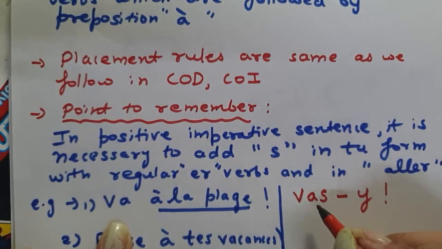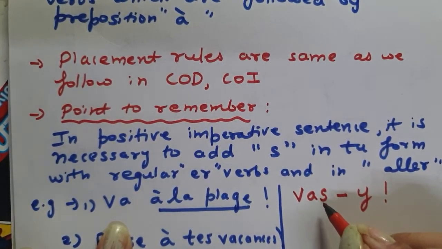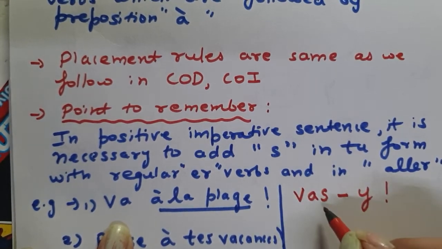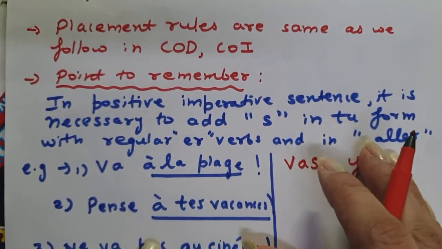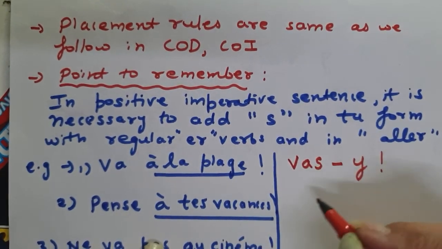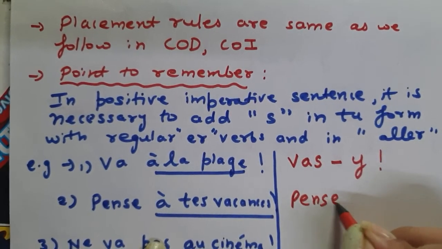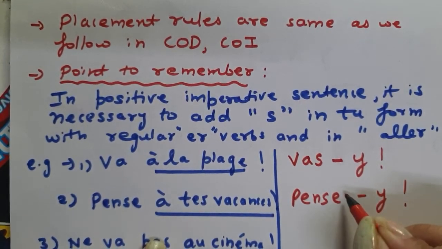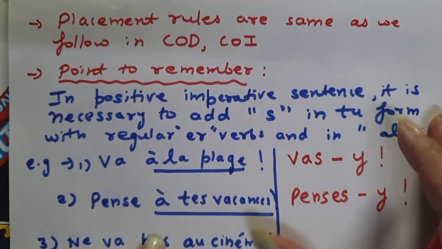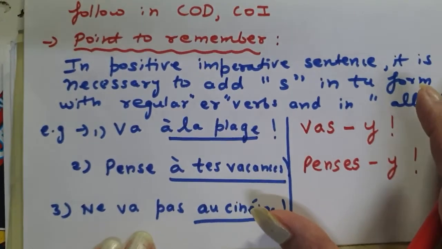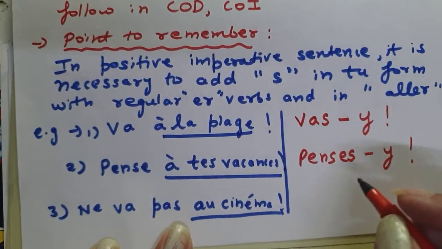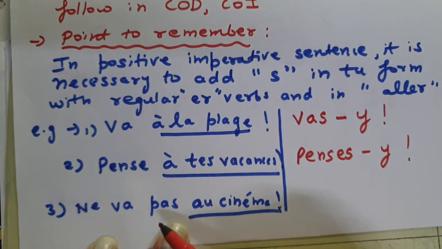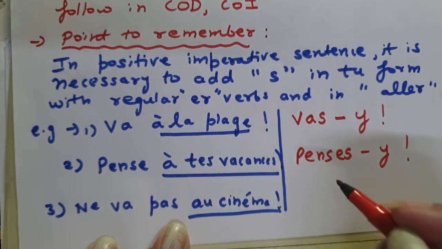So all the verbs which end with a vowel, when you are making positive imperative and using pronoun y or pronoun en, we have to add s. Here also in the next sentence, Pense à vacances, again it will be Pense-y, but here also you can see that e is a vowel, y is also a vowel, so we are going to add s to it. But dear students, you have to make a note that it does not happen in case of a negative imperative. It only happens in case of positive. In negative imperative, you can see that it is not required.